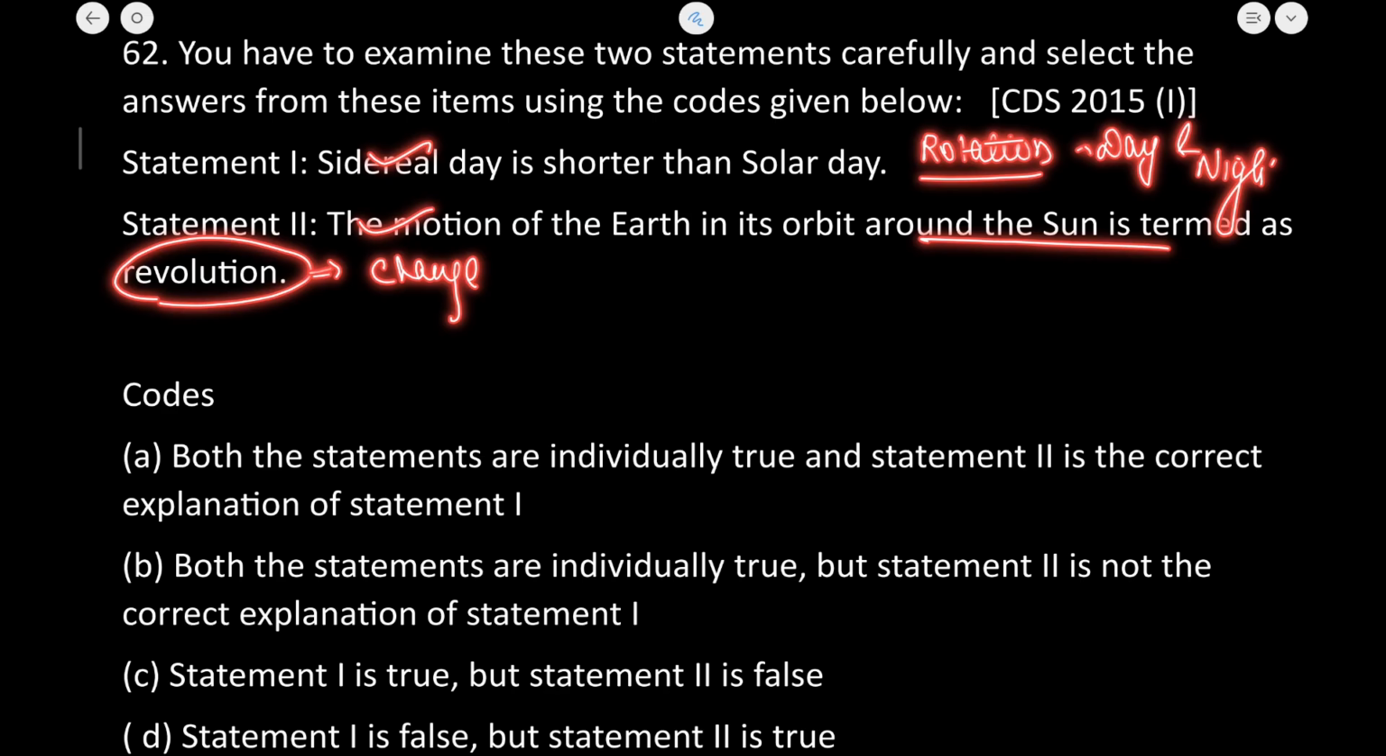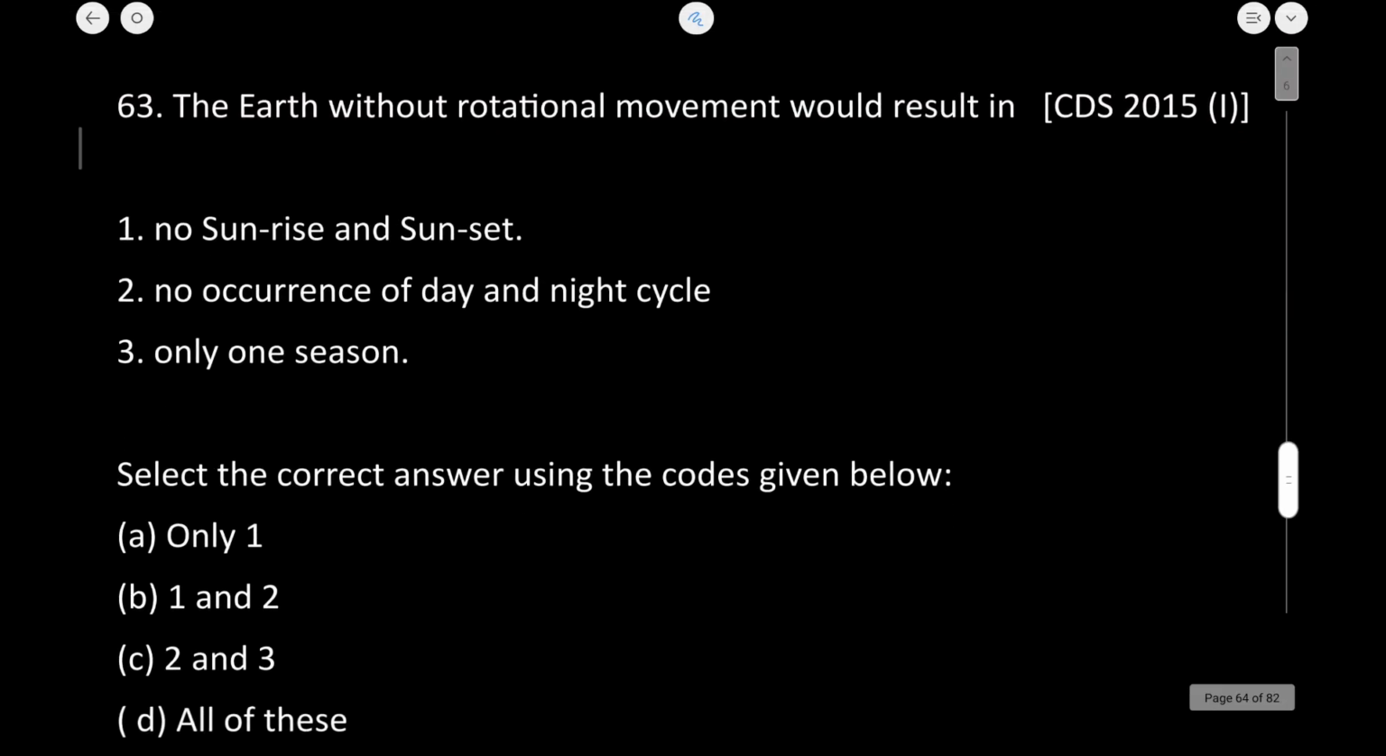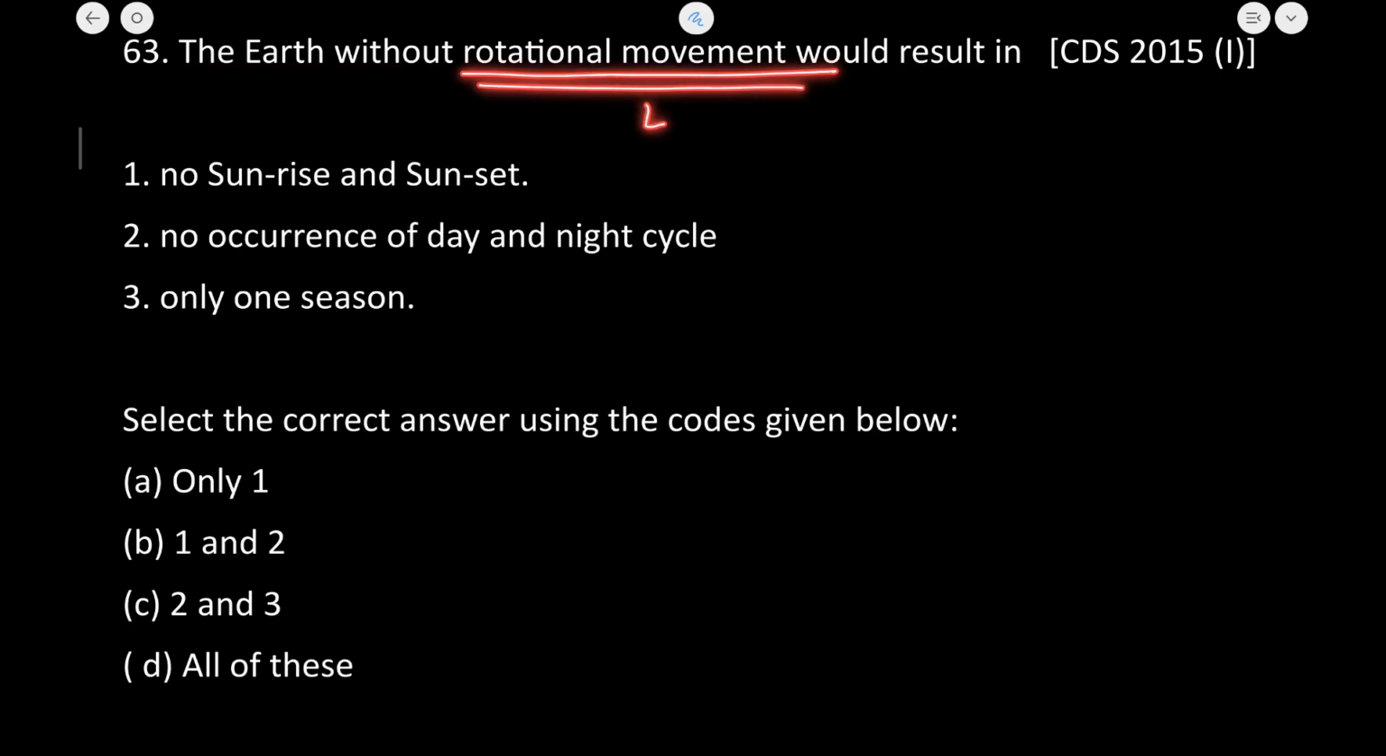So both the statements here are absolutely true, but the second statement does not correctly explain the first statement. It is not related to the first statement. So B is going to be the correct answer. Next is, the earth without rotational movement would result in. Now I already told you the rotation of the earth is related to the day and night phenomenon. So let us see which of these are related.